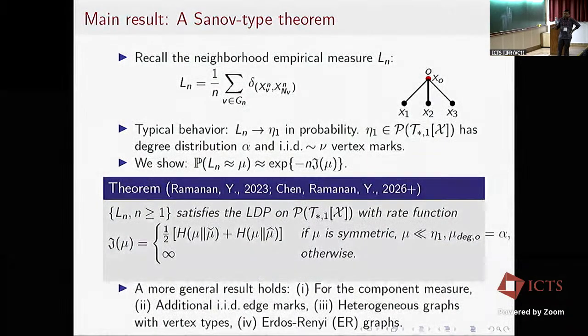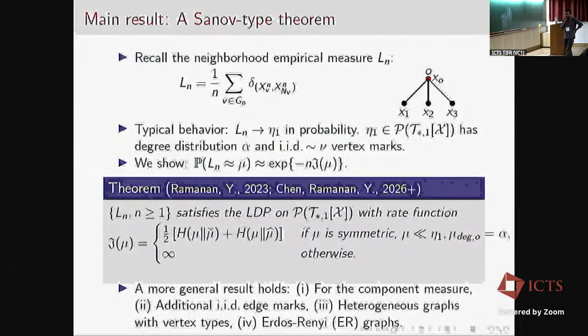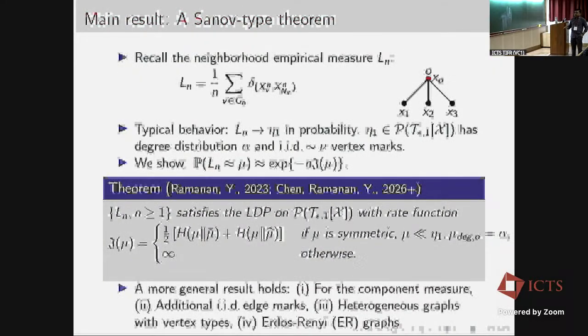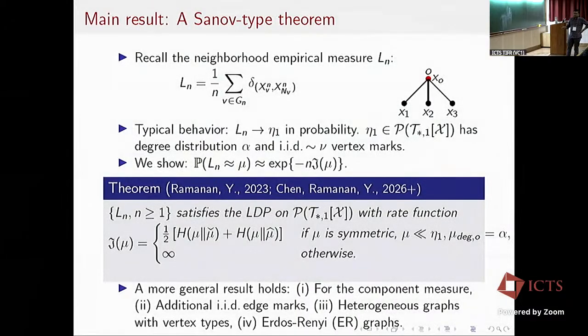Actually, a more general result holds for the component empirical measure, which I'll talk about later. Essentially, instead of looking at the first neighborhood of each vertex, I look at the full connected component rooted in that vertex. The same result also holds with a similar form, with the exact same rate function, for additional IID edge marks.